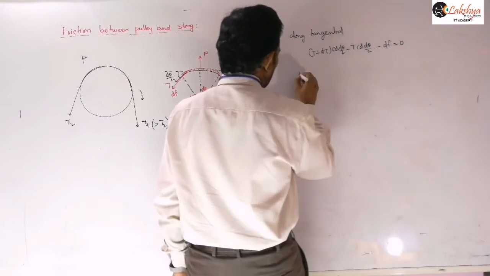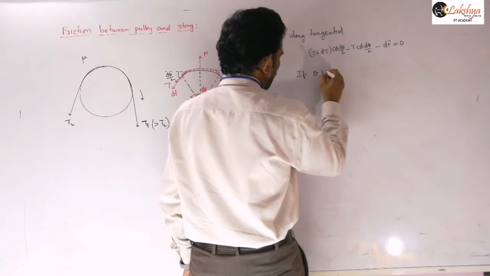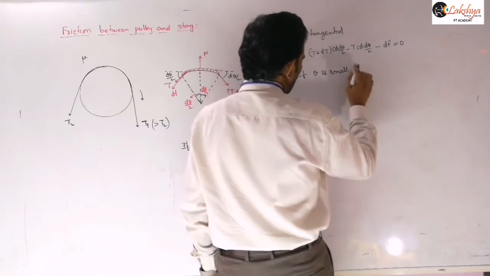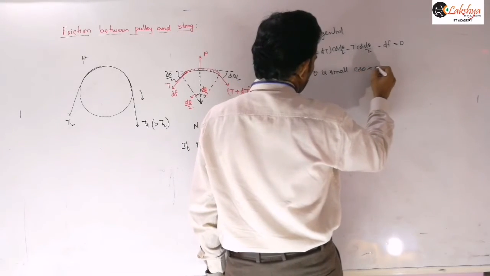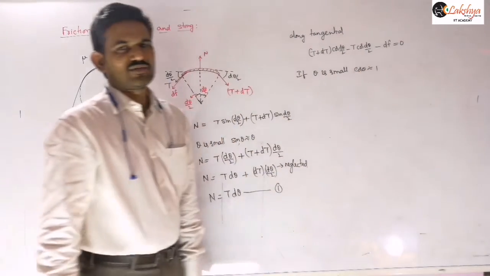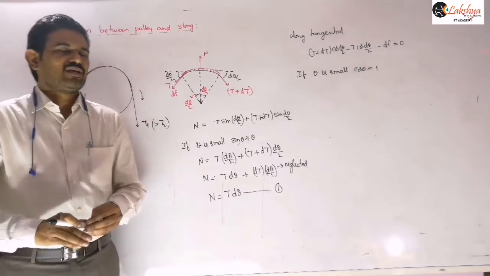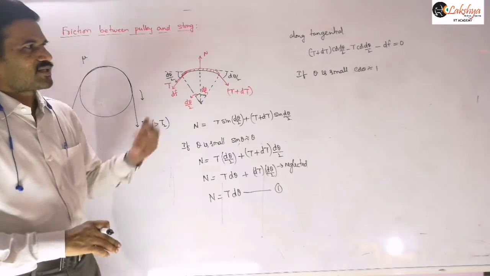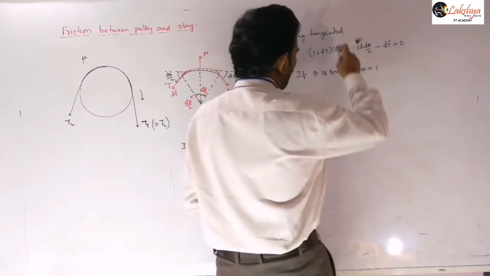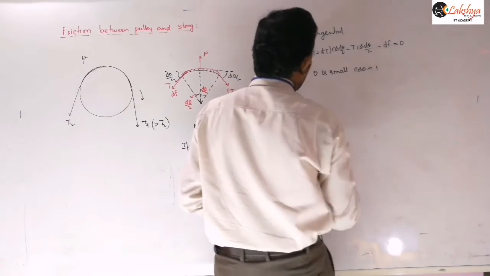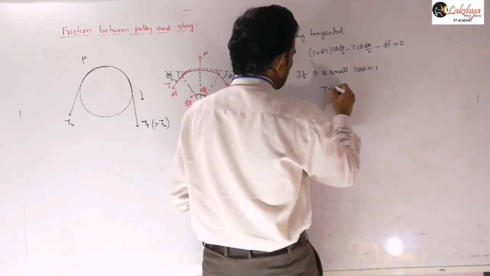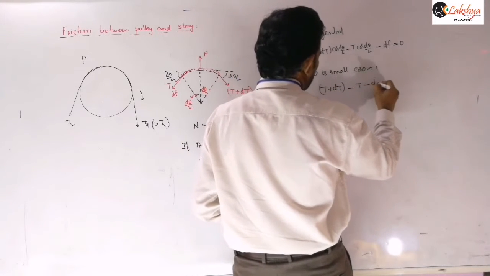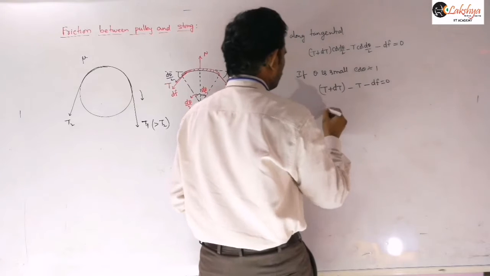And so if theta is small, then cos theta you can take as approximately 1. If theta value is very small, tending to 0, then cos theta can be replaced by 1. So here cos d theta by 2 and here cos d theta by 2 can be taken as 1. So that is t plus dt minus t minus df is equal to 0.